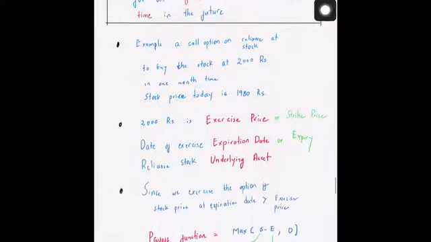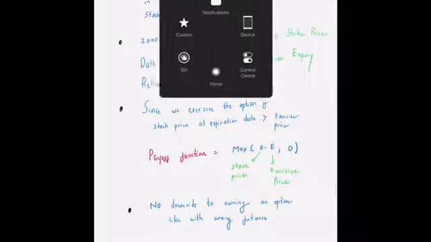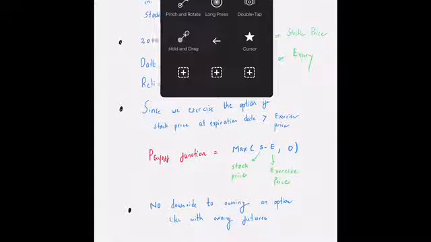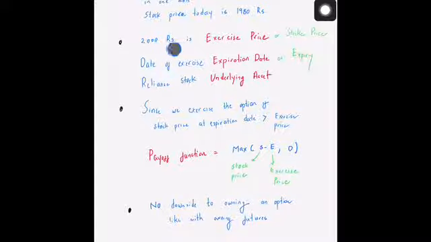Okay, so as far as this particular option goes, 2000 rupees is the exercise price or the strike price. Okay, these are definitions. The price at which you're going to be buying this particular asset in the future is called the exercise price, or mostly the word that is used is the strike price. The date at which you're exercising the option is called the expiration date, or in general the expiry. The Reliance stock in this example is called the underlying asset on which this stock option contract is written.